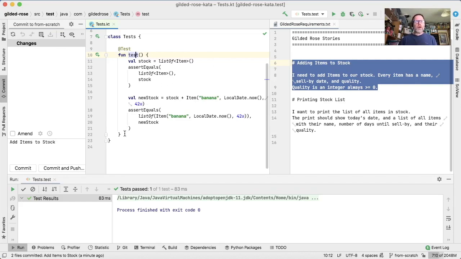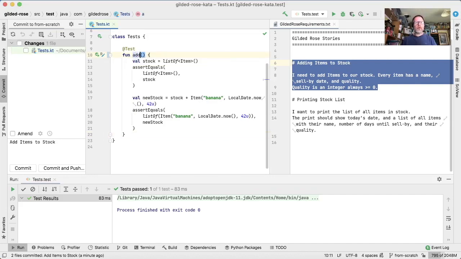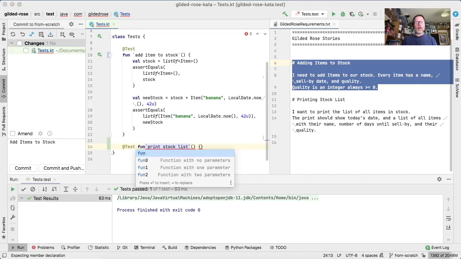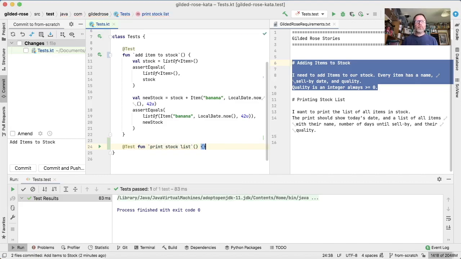Okay, so printing the stock list. We're about to have a second test, so this is add items to stock then. And we can use Kotlin's backticks to say add item to stock. So that allows us to differentiate between that and the next test, which is print stock list. Okay.